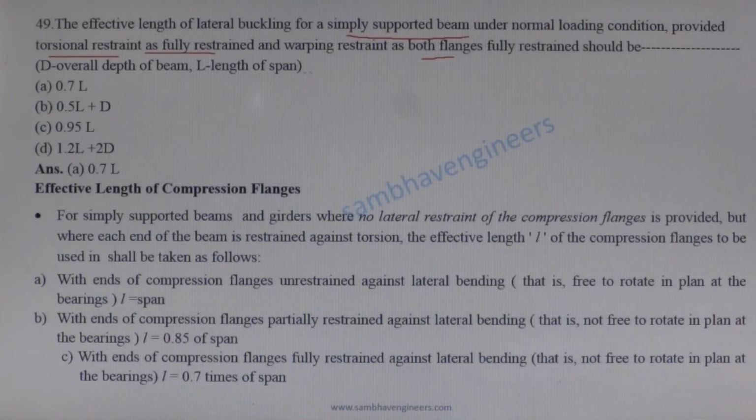Fully restrained should be, D is the overall depth of the beam and L is the span, as per IS 800:2007. For the above condition, the effective length of the beam is L equal to 0.7 times the span. So option A is correct.